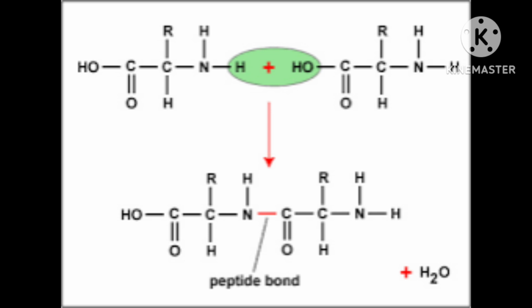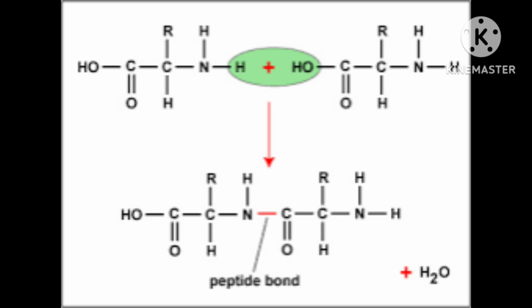This linkage is called peptide bond or peptide linkage. Now two amino acids are joined to each other by a bond, that is called peptide bond or peptide linkage.